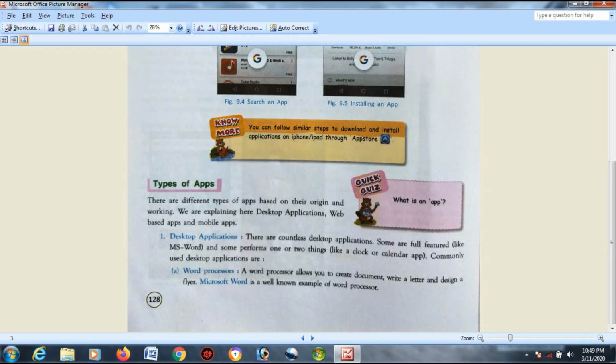Clock and calendar, these are very simple apps. A clock just gives you the information of current time and the calendar just gives you nothing but the dates. Only dates, not all those things, only dates. Okay. But MS Word, what about MS Word? MS Word gives you a full-fledged word processing. Understood? A full-fledged word processing, accountability and applicability.